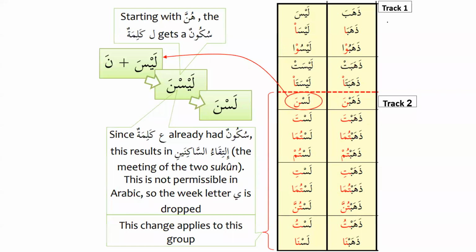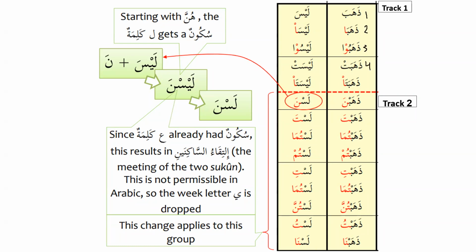You might have noticed that I have written over here track 1 and track 2. So the conjugation of the verb, when we talk about the past tense, is like the 2 tracks of a train. The train starts moving from track number 1. So we say dhahaba, dhahaba, dhahabu, dhahabat, dhahabata. And when it reaches form number 6, for example, this is 1, 2, then we have 3, right?